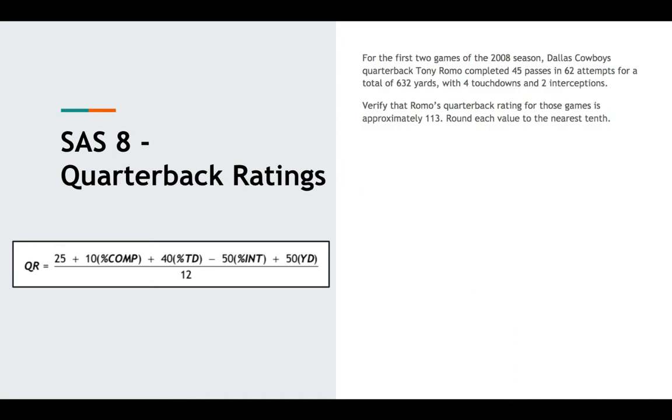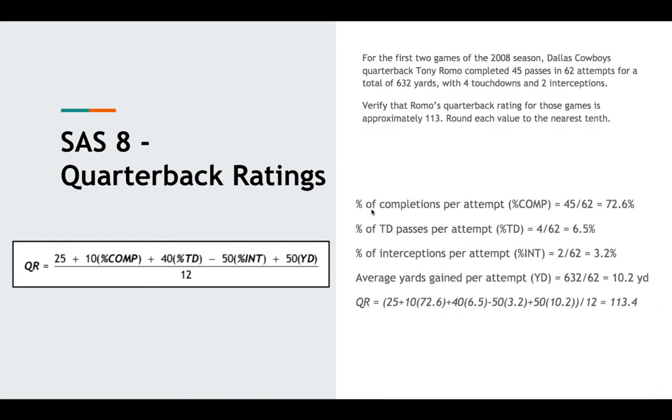So let's look at it. The percentage of completions per attempt is the 45 divided by 62. Now, it actually comes out to 0.726, but we're changing it to percentage form, so that just means you move the decimal twice to the right.